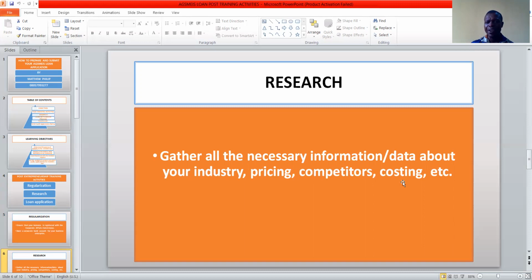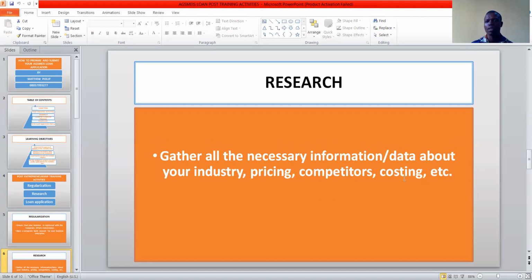In this stage, you have to do industry analysis: get information about the industry that you are in, the pricing of your product, and your competitors and their offerings, strengths and weaknesses. Get information about the costing of your capital equipment, raw materials, labor, and all the necessary cost factors for which you are going to be using the loan.